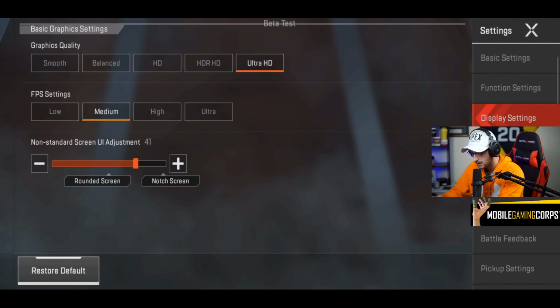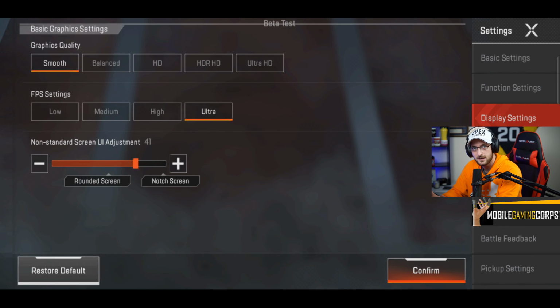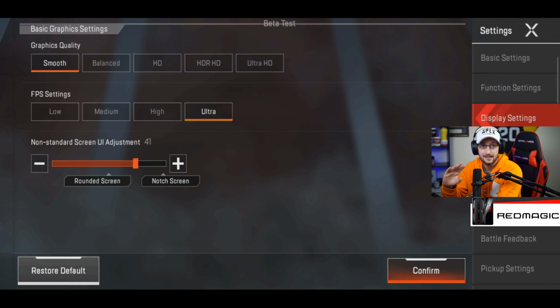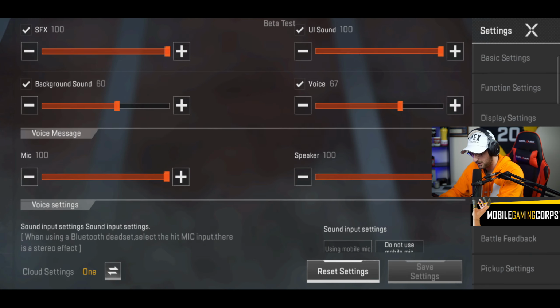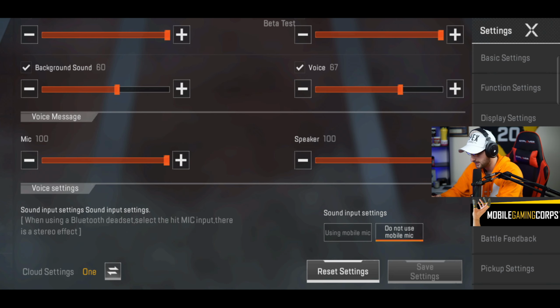Display settings. Don't worry, guys. You guys are probably going to be having different settings to me if you haven't got a high performance phone, but have your graphics quality on smooth. You don't need it on high. There's no point in it at all. Smooth will give you the best FPS, and have your FPS settings as high as it can go. So for my instance, it's going to be ultra. And then a non-standard screen UI adjustment. Obviously this depends on your device. If you've got a curved screen, mine's on 41. Sound settings then, SFX quality is high, and then pretty much these are personal preference. You can use whatever you want with these.